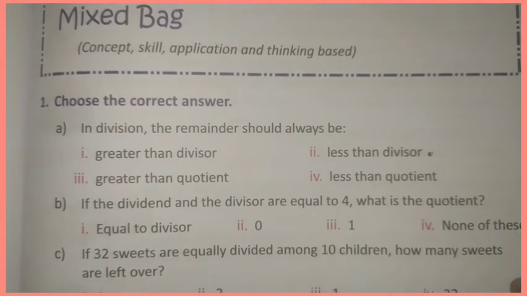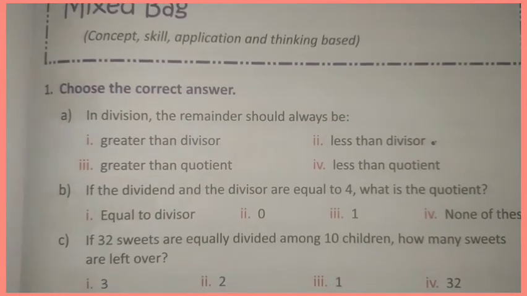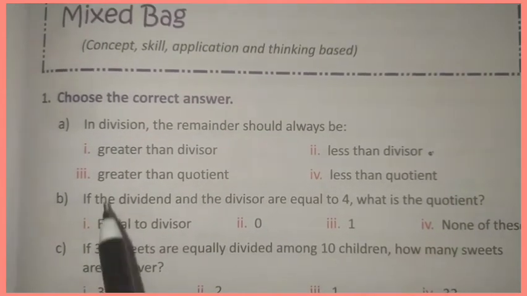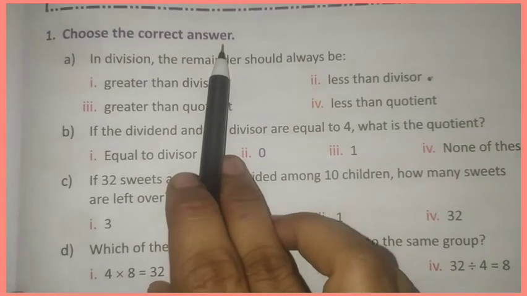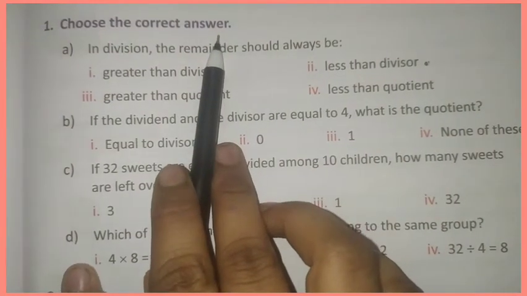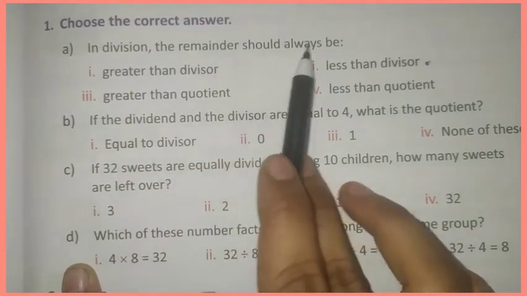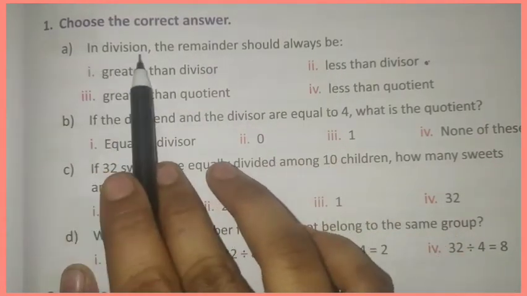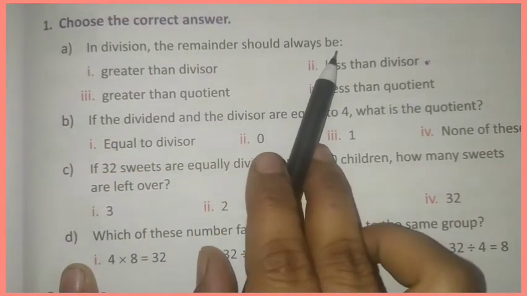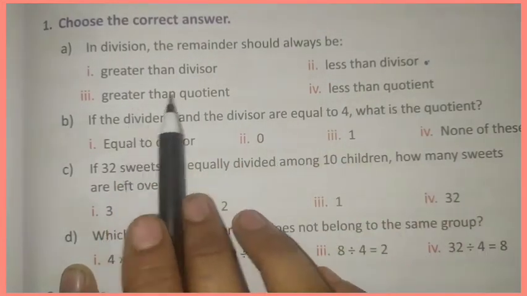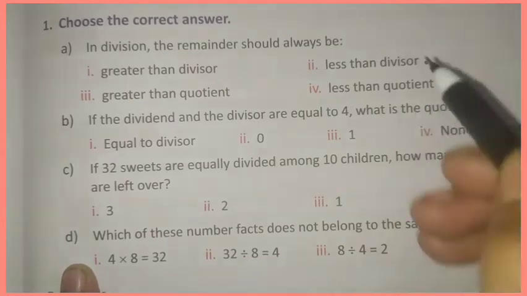In previous class, you have learned about divisions. Now, this is mixed bag problems. Look at first bit. Choose the correct answer. A question. In division, the remainder should always be greater than divisor, less than divisor, greater than quotient, less than quotient.